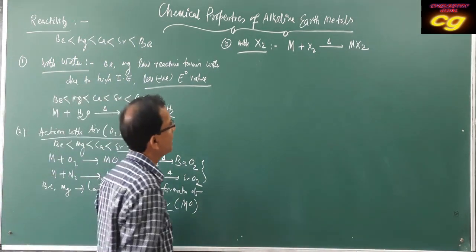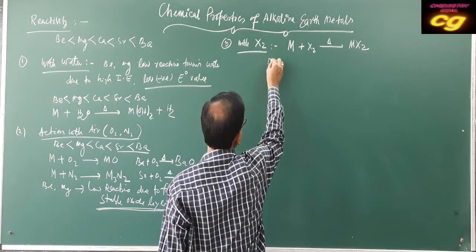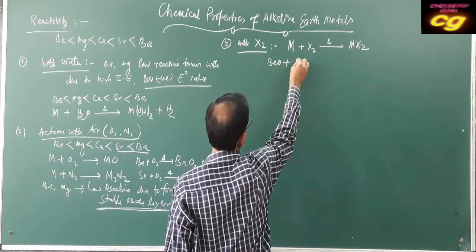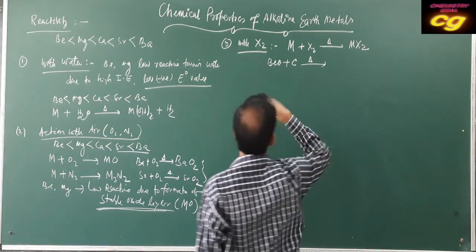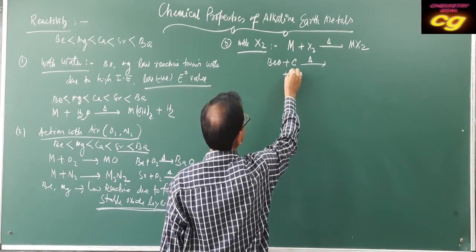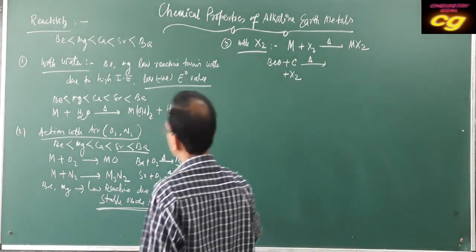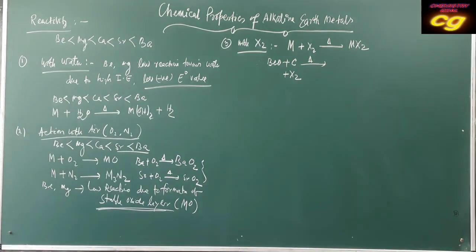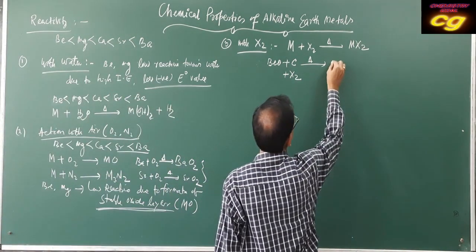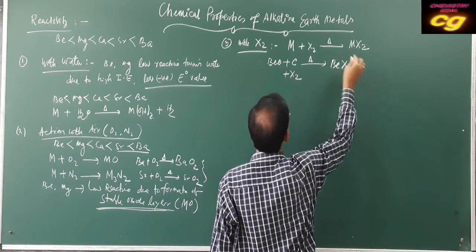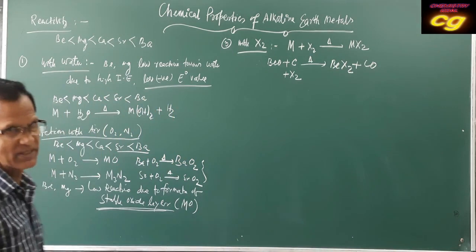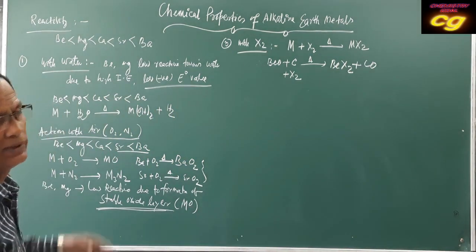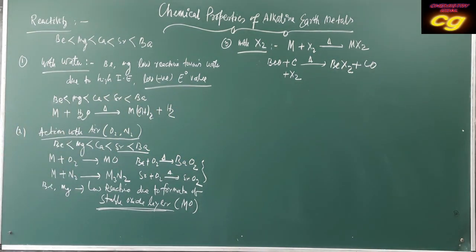This is the order. And particularly beryllium oxide, when it reacts with carbon and halogen on heating, forms beryllium halides and carbon monoxide. So this is a very important specific method of preparation of beryllium halides, BeX2, BeCl2 like this.